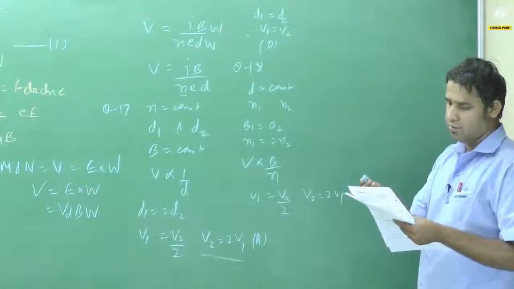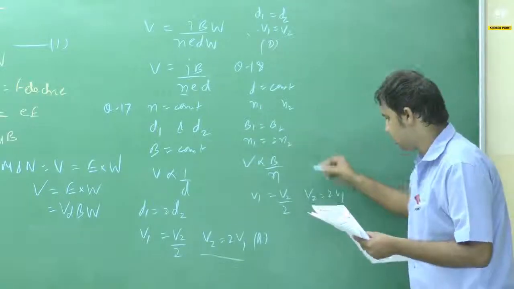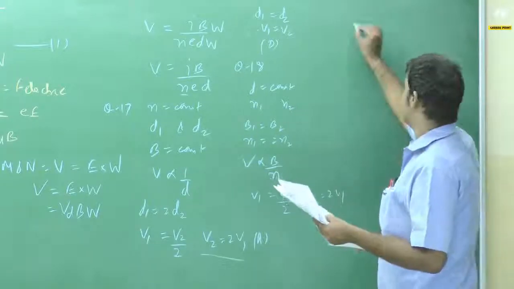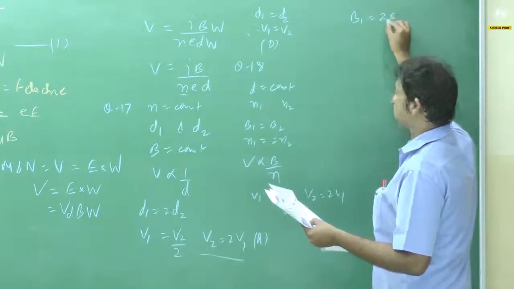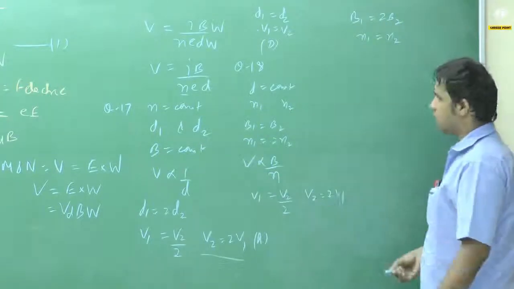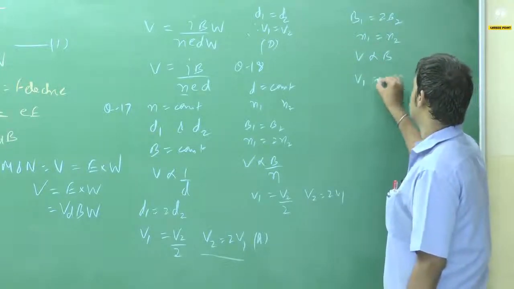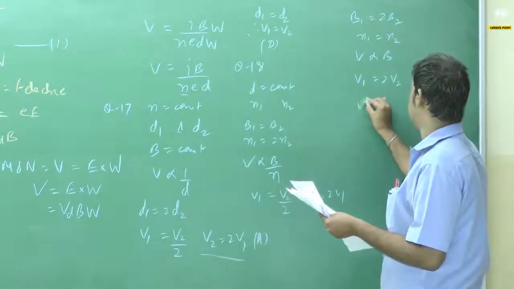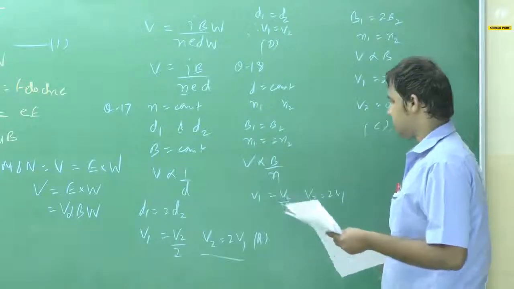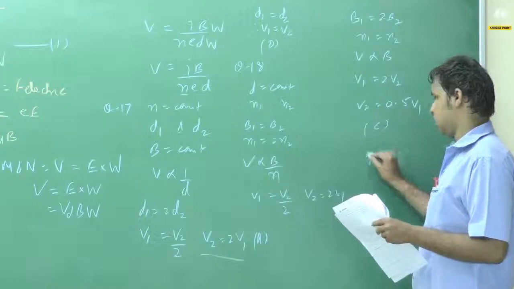Similarly, if you check option B, it will automatically be wrong because option B is talking about the same condition, but he is saying V2 is equal to V1, so it cannot be the answer. If you see option C, it is saying V1 is equal to 2V2 and N1 is equal to N2. So when N1 is equal to N2, V is proportional to B. So V1 is equal to twice of V2. So V2 is equal to 0.5 V1. So this should be the answer. So answer will be C also. So the final answer of question number 18 is A and C.